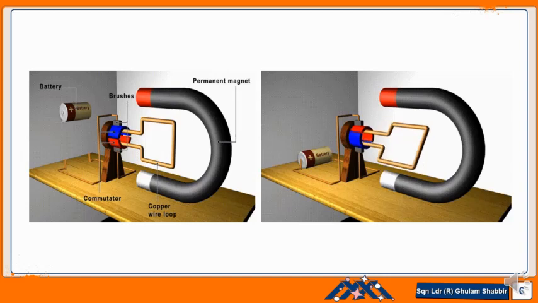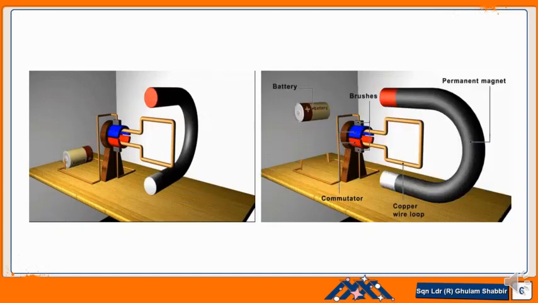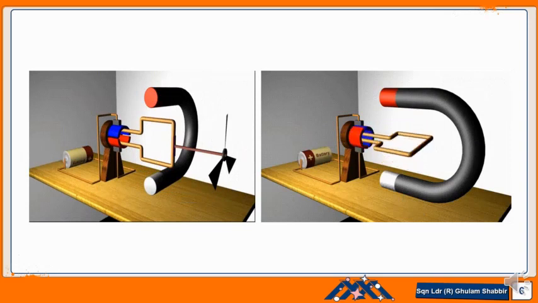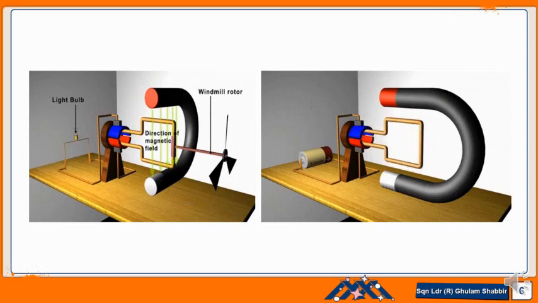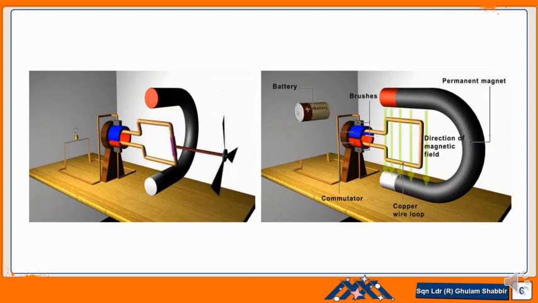In the case of the motor, the second figure, there is a battery which conducts current into the rectangular coil, which is placed in the magnetic field we have already discussed, and the coil moves clockwise or anti-clockwise.